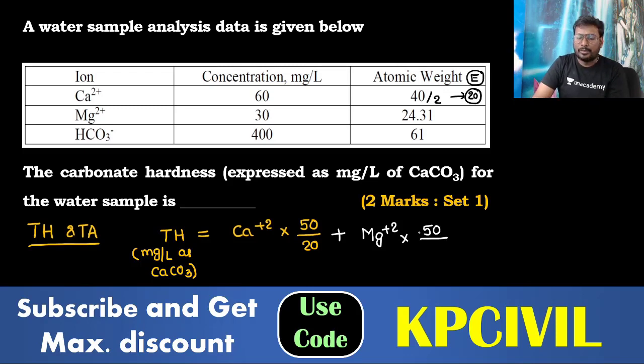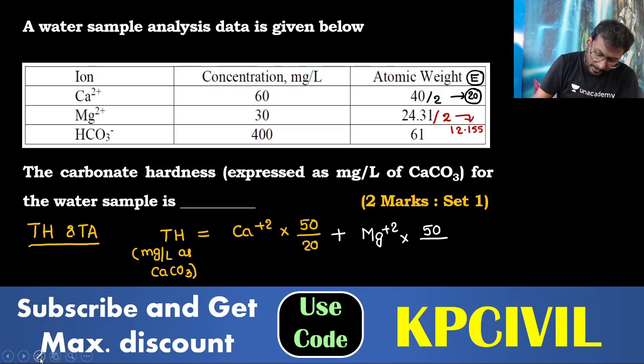What is the atomic weight given? The atomic weight given is 24.31, and the equivalent weight we can take as 24.31 by 2, which is 12.155. So for magnesium we will take 12.155.